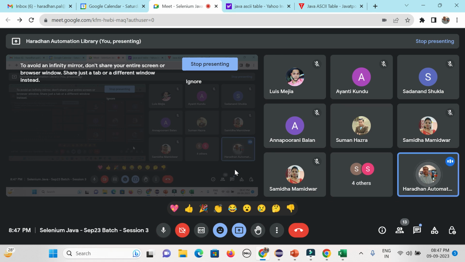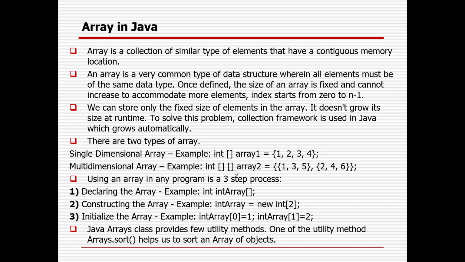Yeah, that kind of formula you can tweak, that would not be a problem here. But yeah, for the array you have to give the size. Otherwise it would not be a problem. But in the collection, there is a lot of possibility that you can change that thing. But here in the array, if you do not define the size, it will not work.